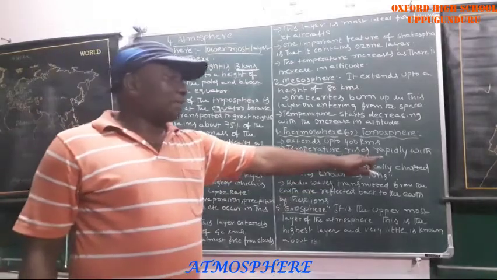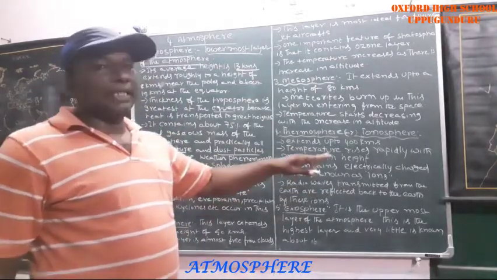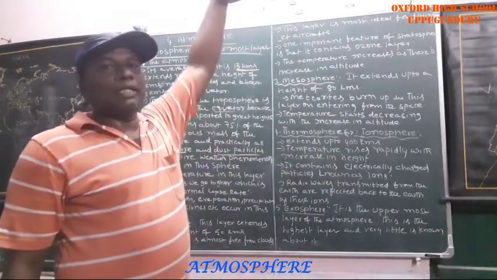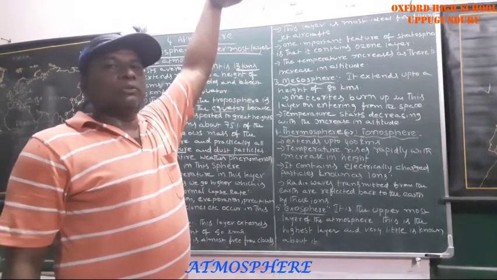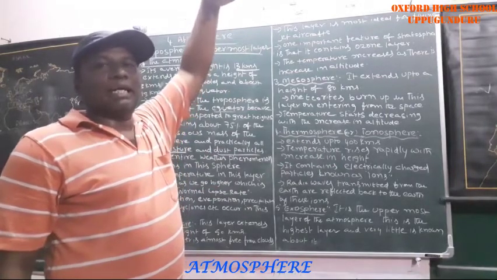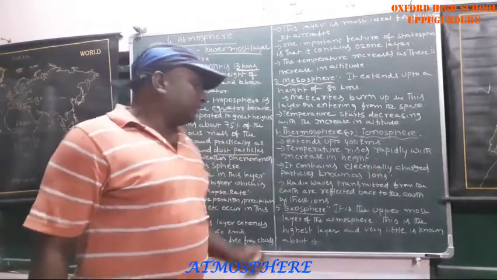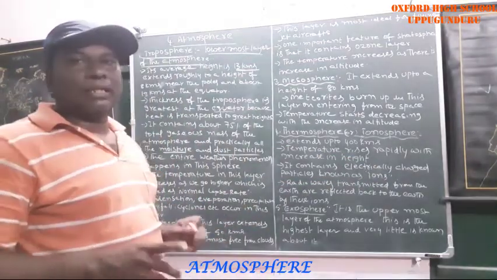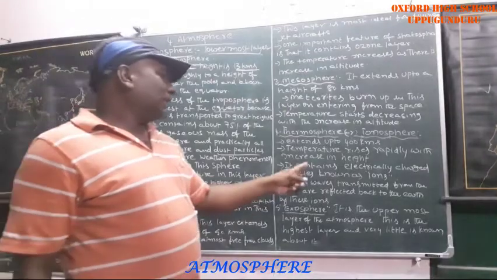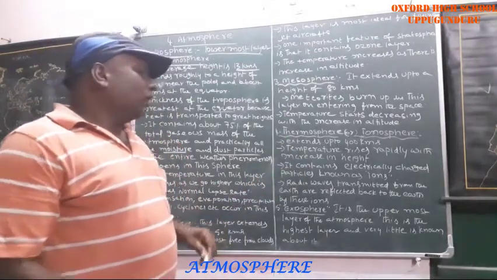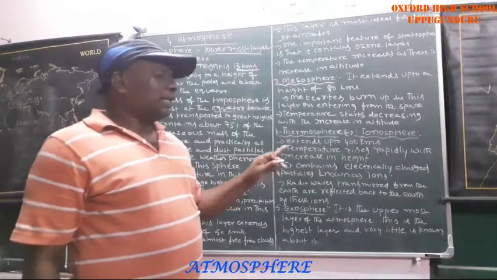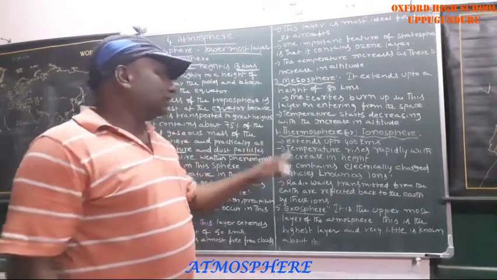Temperature rises rapidly with the increase in height. It contains electrically charged particles known as ions, and that's why it is called ionosphere. Which sphere contains electrically charged ions? Yes, thermosphere.